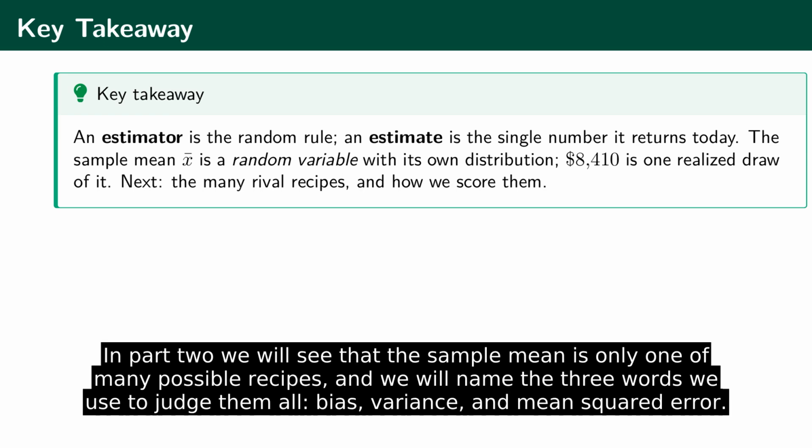In Part 2, we will see that the sample mean is only one of many possible recipes, and we will name the three words we use to judge them all: bias, variance, and mean squared error.